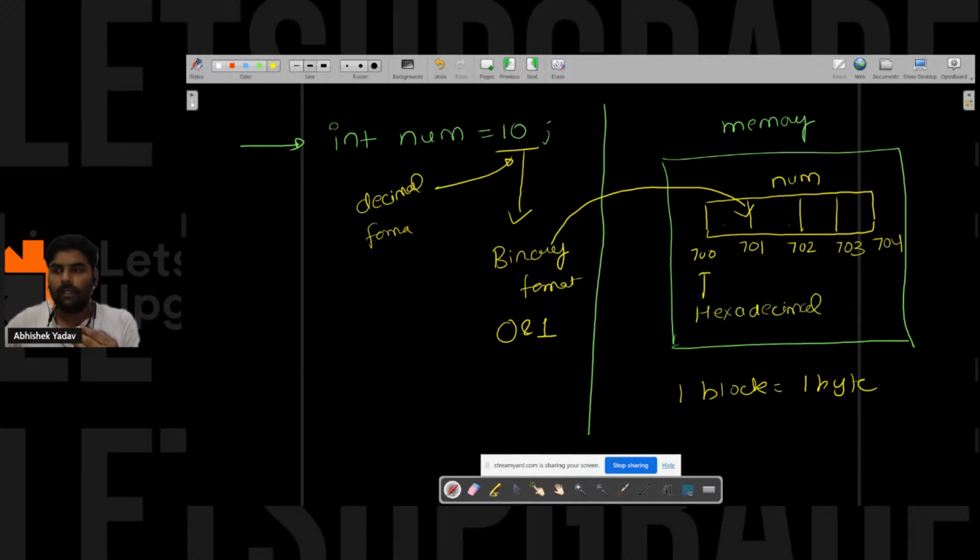And this address is in hexadecimal format. Everyone is getting the point? The data we are using is in decimal format. Our computer understands binary format. So the decimal format data will get converted to binary format data, and that data will get stored inside the computer memory. And the address is in hexadecimal format.